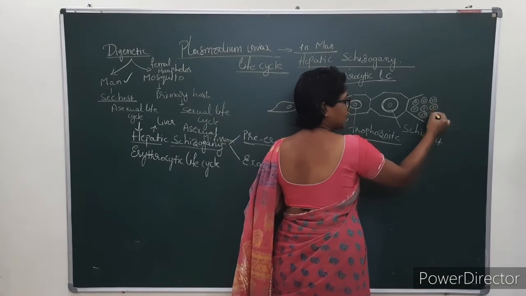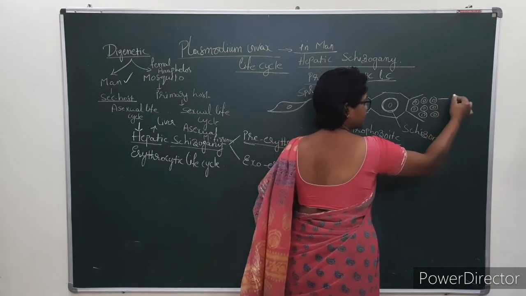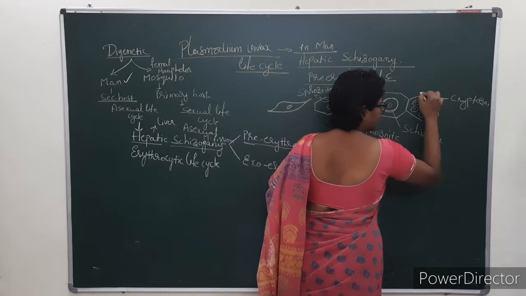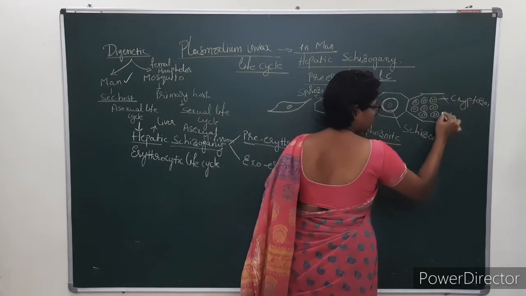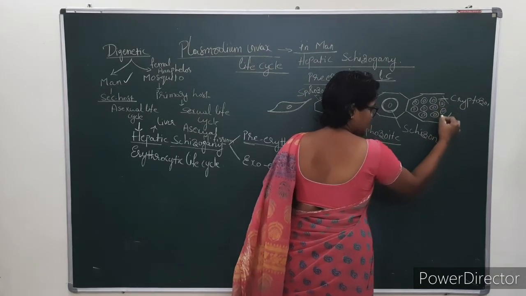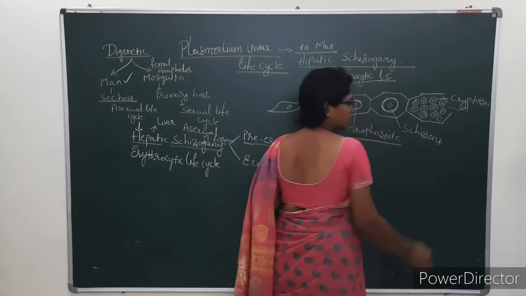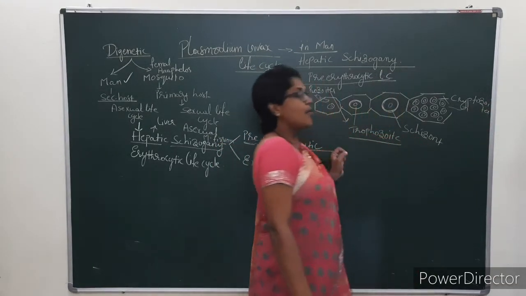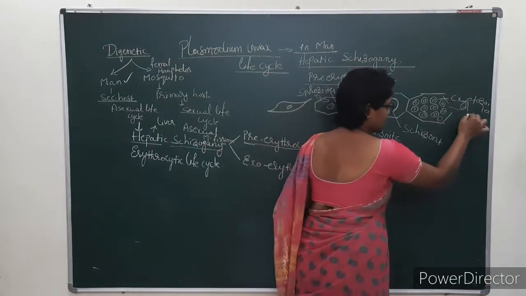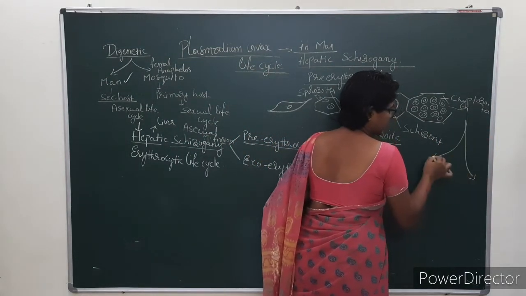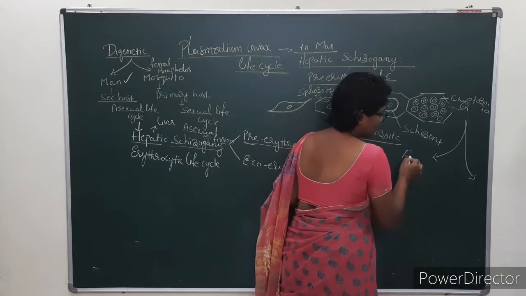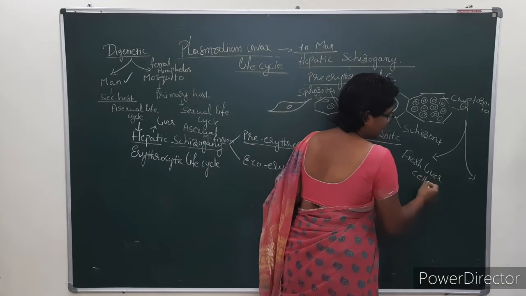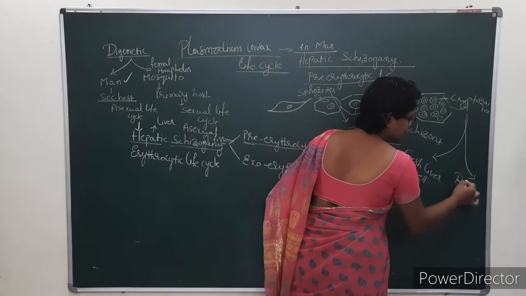That asexual multiple fission leads to the formation of cryptozoites. After the formation of cryptozoites in the liver cells, they pierce the cells and come out. The cryptozoites that come out have two fates. Either they enter into a fresh liver cell, or they may enter into the RBC, erythrocytes.